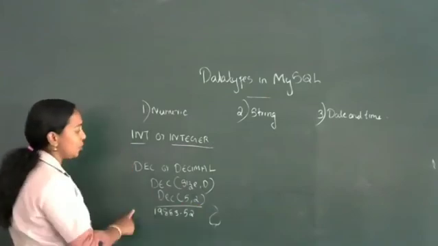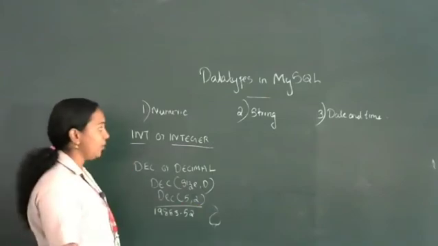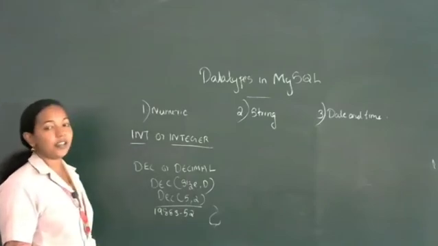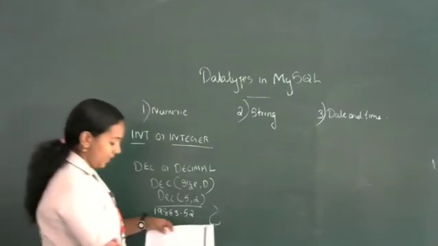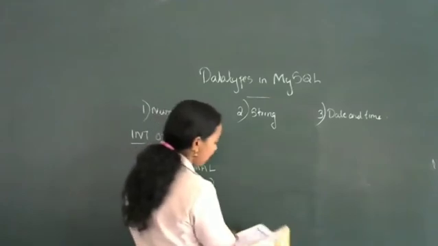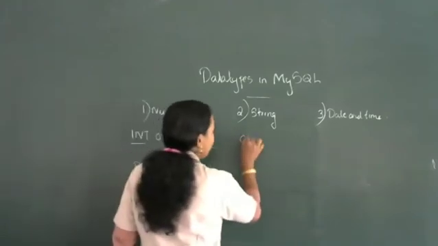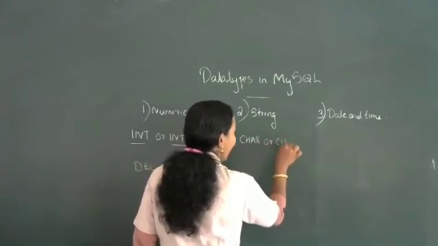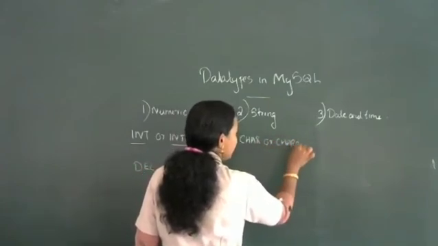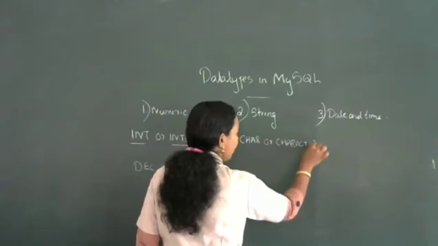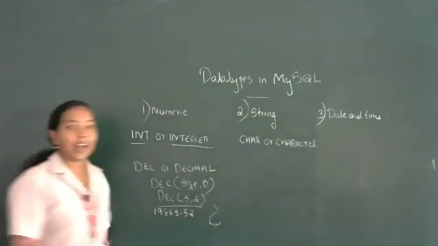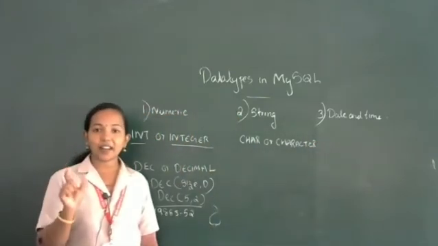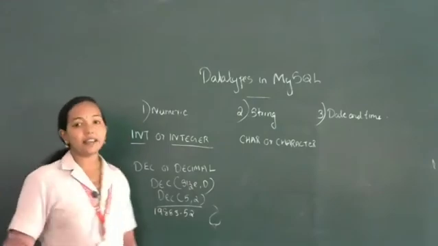Okay, so these are the two numeric data types, int or integer, and DEC or decimal. Then the second one is string. First is char or character. For representing characters, if the number of characters is small, then we can use char or character.